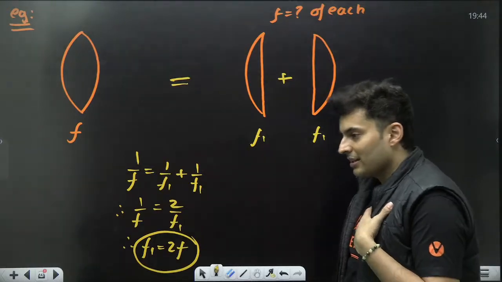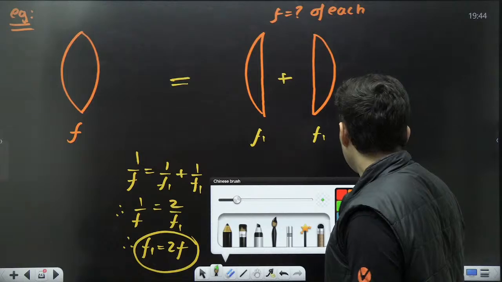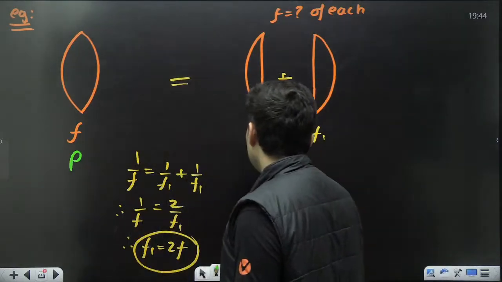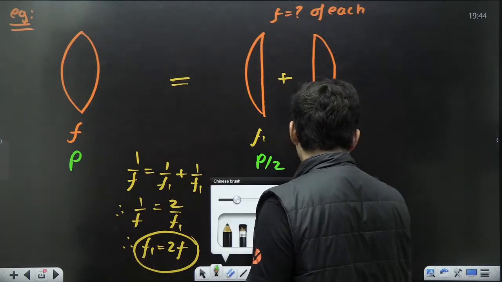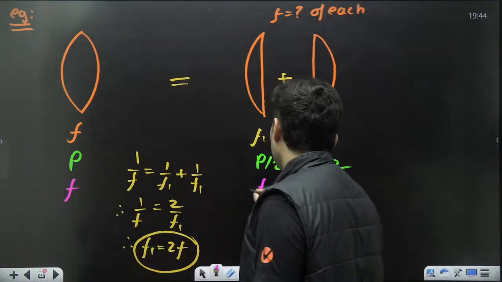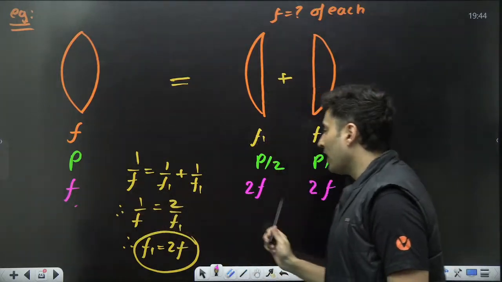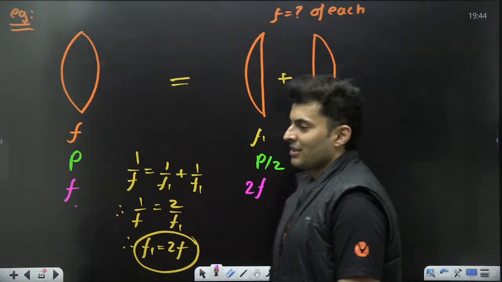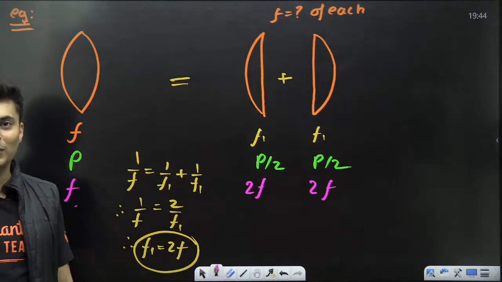A lot of people think that it should become half. No. You know what becomes half? The power. If the power is p, then this power will be p by 2, and this will be p by 2. But if the focal length is f, then this will become 2f and 2f, because powers get added, while focal lengths, reciprocals get added. Understand that. So very interesting question. Many students make a mistake.